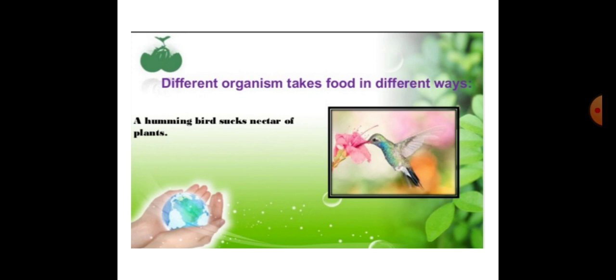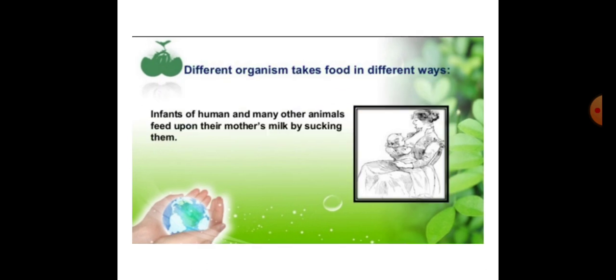There are different ways of taking food. The modes of taking food into the body vary in different organisms. Bees and hummingbirds suck the nectar of plants. Infants of humans and many other animals feed on mother's milk.